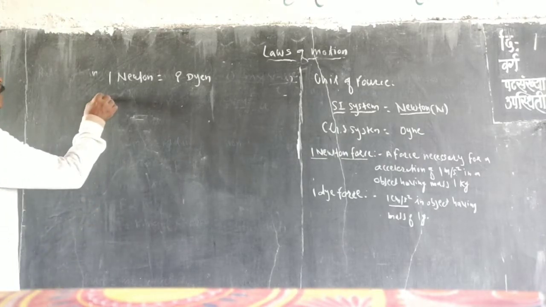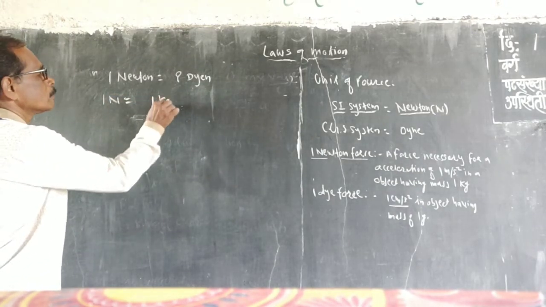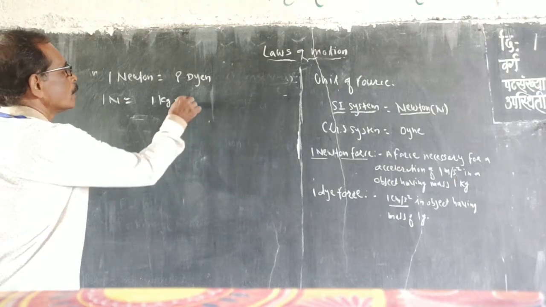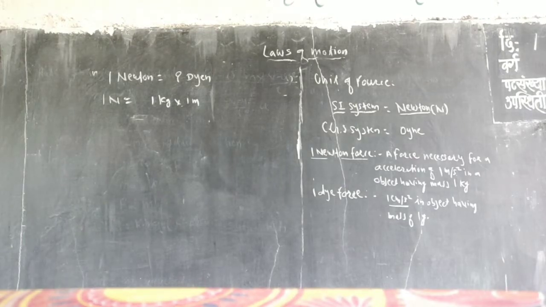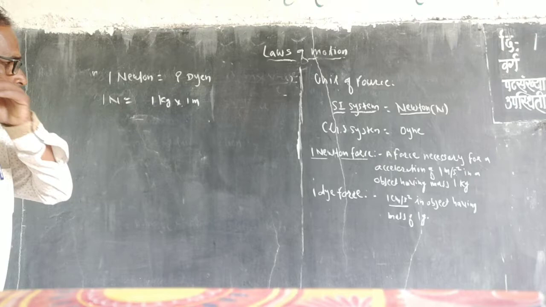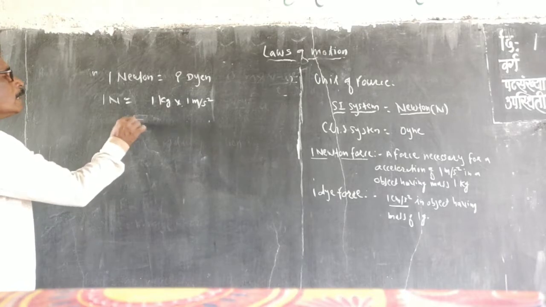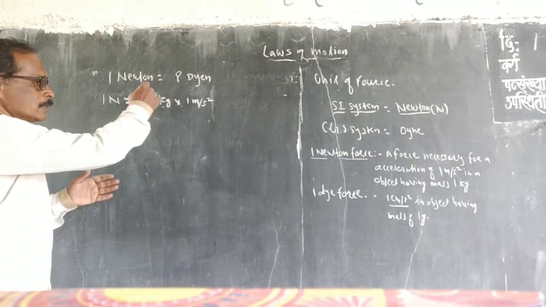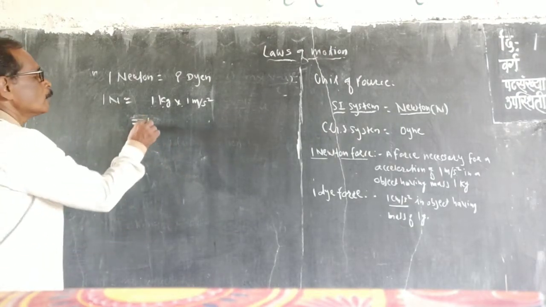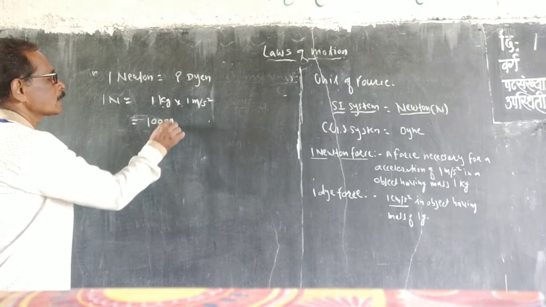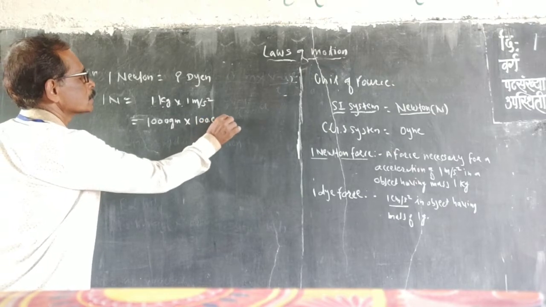So we have the formula. 1 Newton is 1 kilogram into 1 meter per second square. So 1 Newton is equal to, we turn that 1 kilogram into grams. It means that 1000 gram into 100 centimeter per second square.